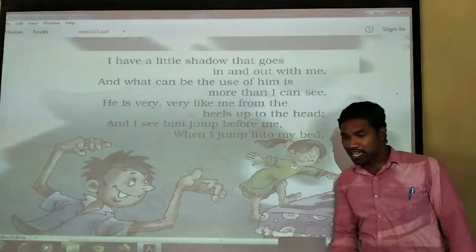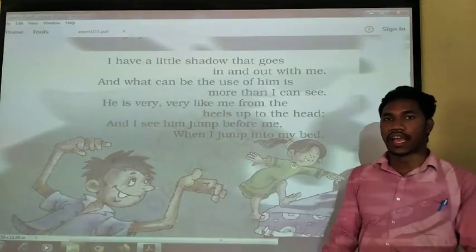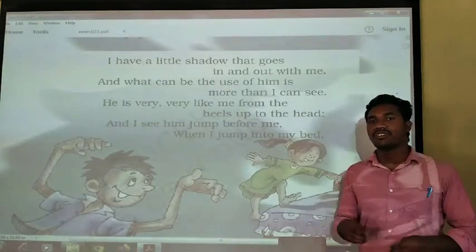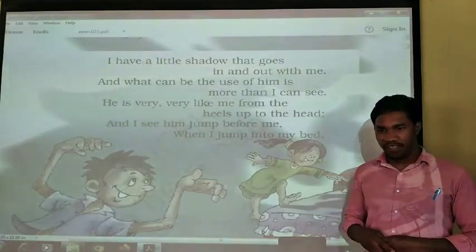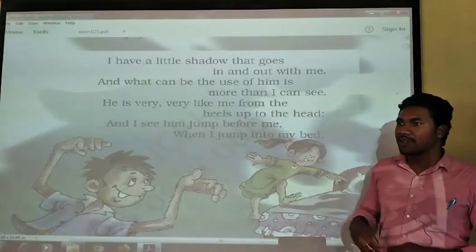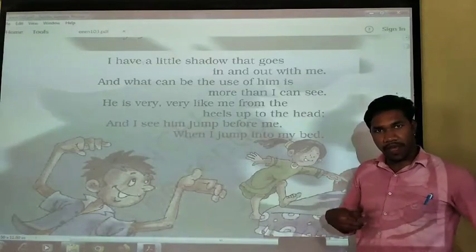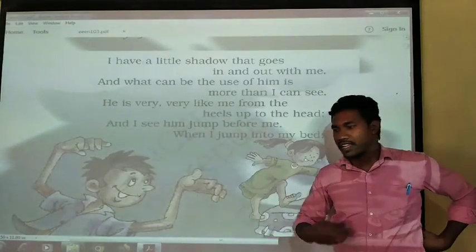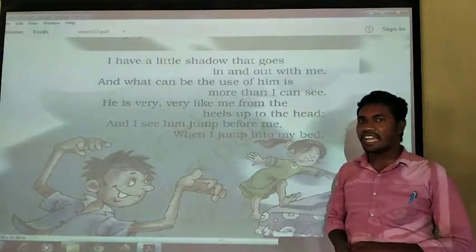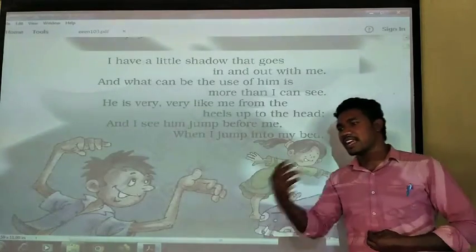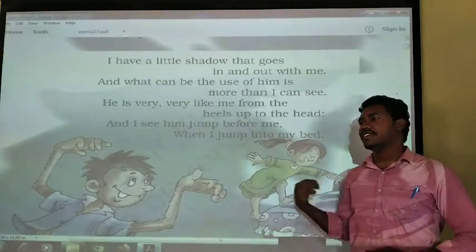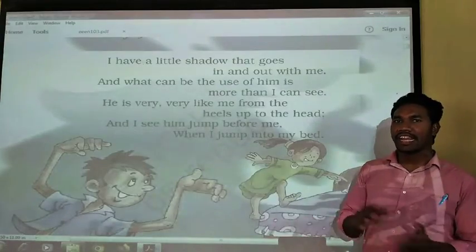Okay, what did he say? I have a little shadow. I have a shadow, and that shadow goes in and out with me. Means how it goes in and out with me. If the light is falling from the front side, then the shadow will be at the back. If the light is falling from the back side, then the shadow will be in front of us. So that way it is going inside and again coming this side and again this side, and that is what it is going in and out of me, he says.